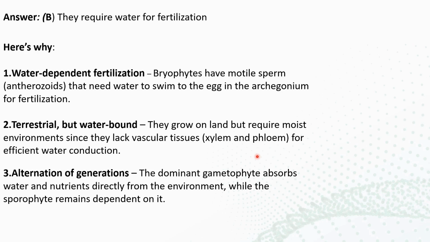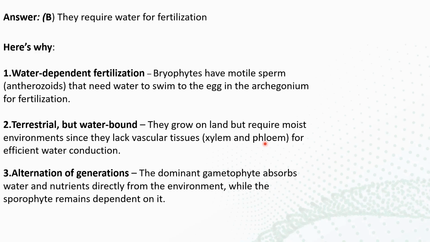If they had xylem and phloem in their plant structures, those would transfer the nutrients and water from the root to the stem. That is the role of xylem and phloem. But the bryophytes lack both of the vascular tissues. That's why, although they grow on the land, they require moist environments like muddy environments, so that the sperms or male gametes can transfer to the female gametes to form a zygote.